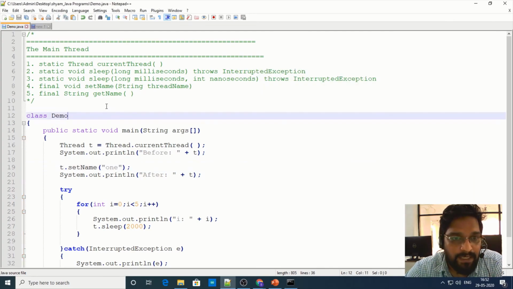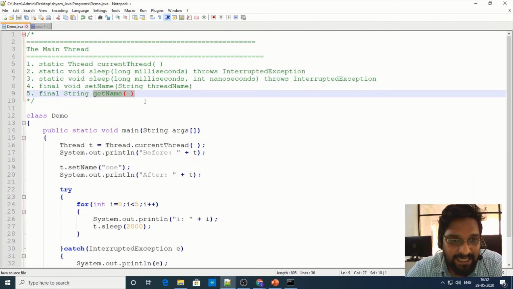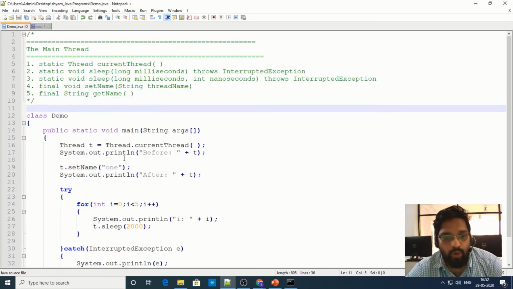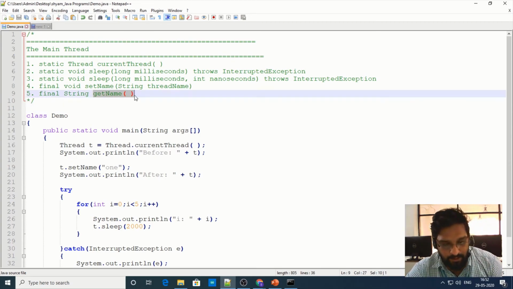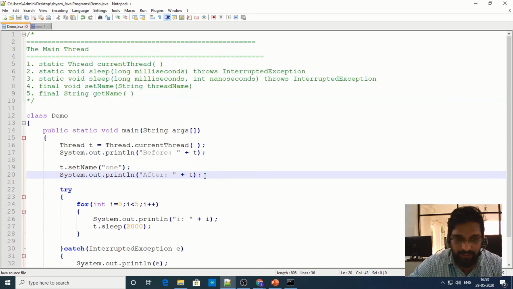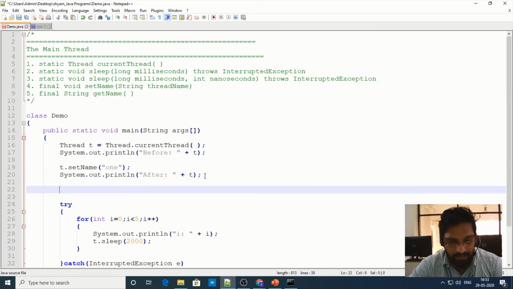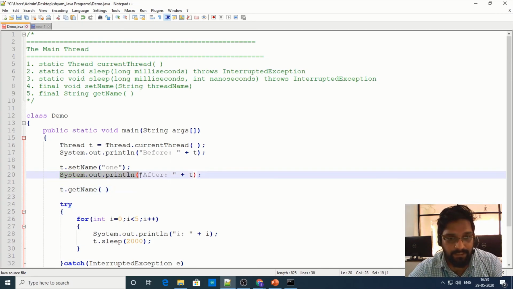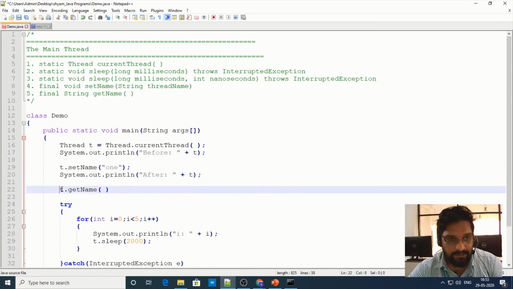Now, finally, let us see getName. Using getName, we can get the name of the thread. So how can we get the name of the thread? Just write t.getName. This, let me place inside System.out.println, right?